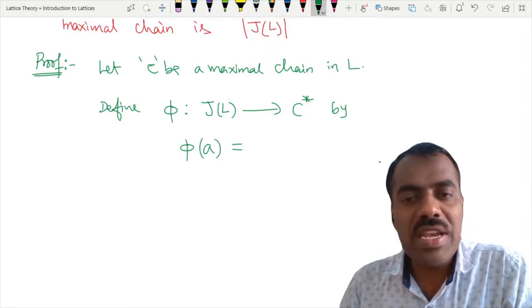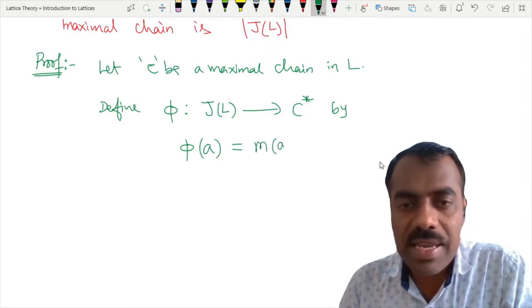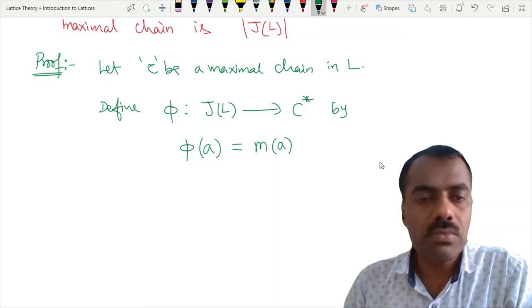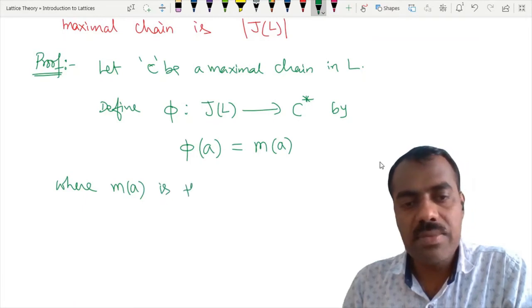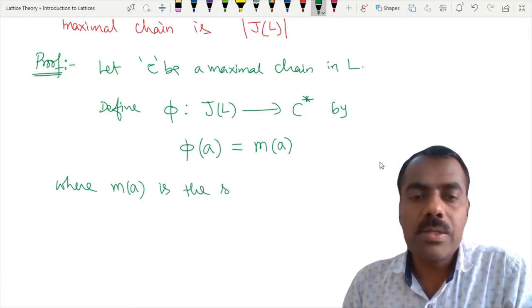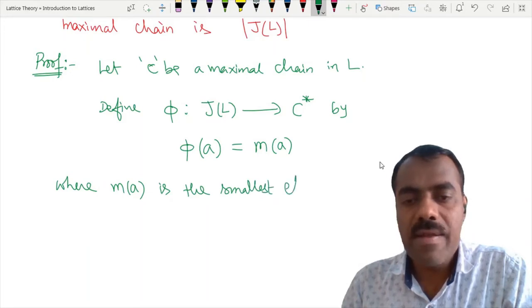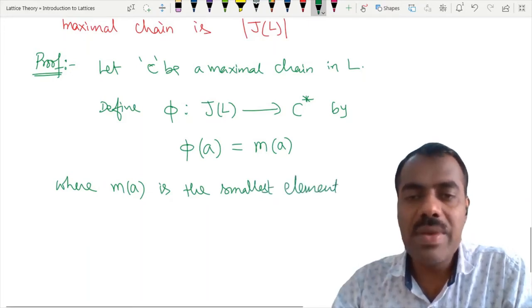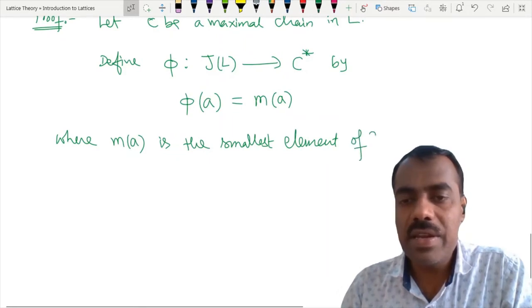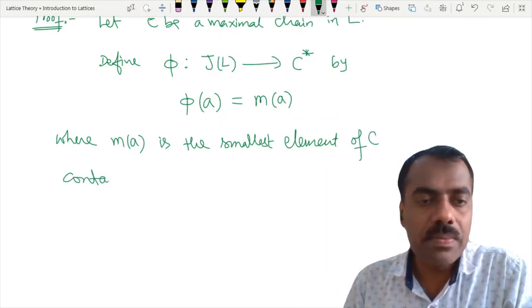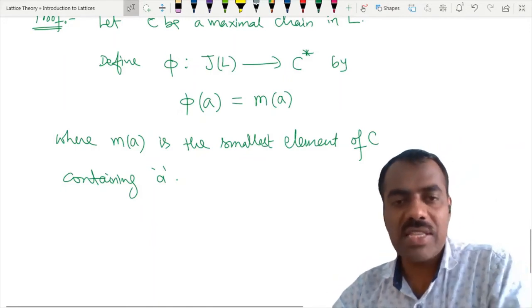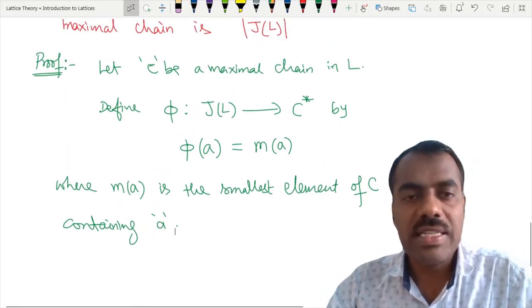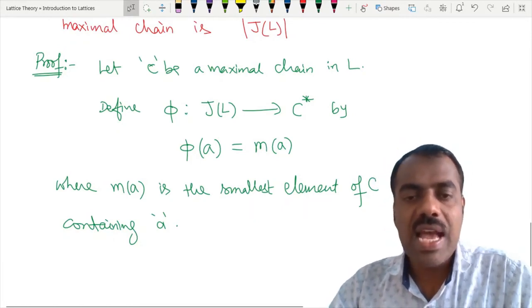So how we will define this is phi of, you take any element here. For every element A here, call it M(A), where M(A) is the smallest element of C containing this element A. Okay, so try to understand what M(A) is. M(A) is actually an element of the chain which contains A, and it is the smallest.